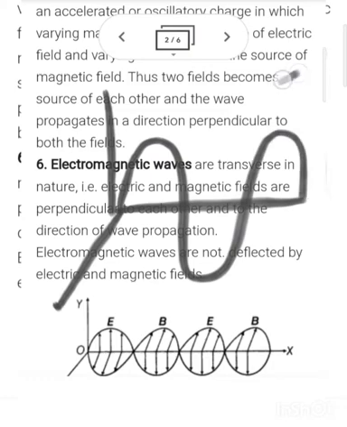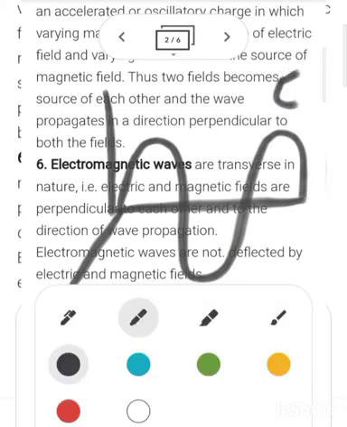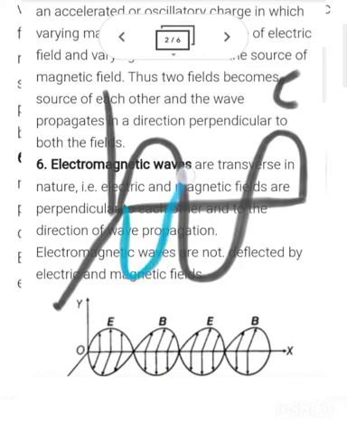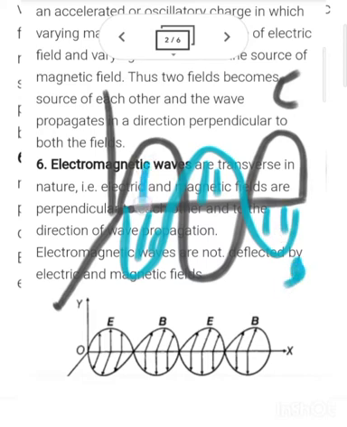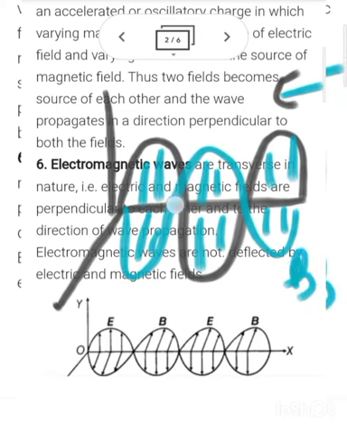This one is the electric field component, and this other one is the magnetic field component. So you can see that this one is the magnetic field B, and this one is the electric field E. So it has two components: one is the electric field component and one is the magnetic field component, and this one is the direction of propagation.